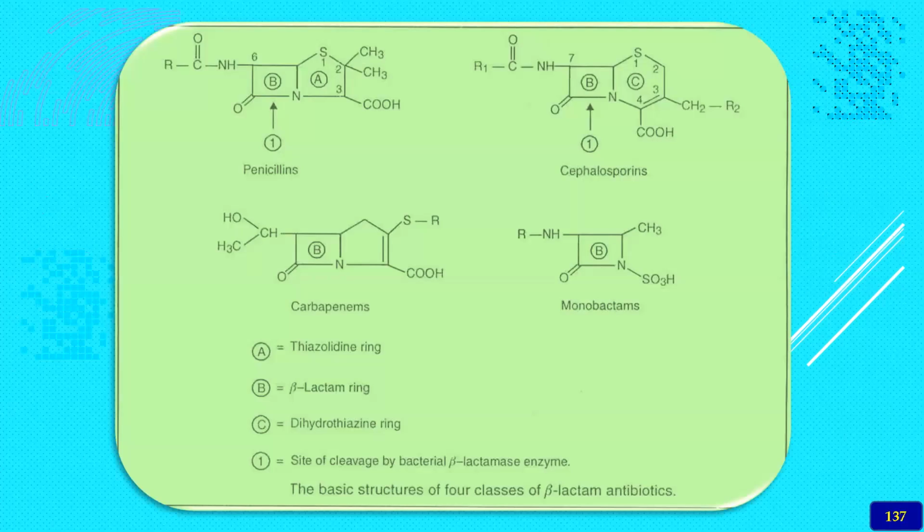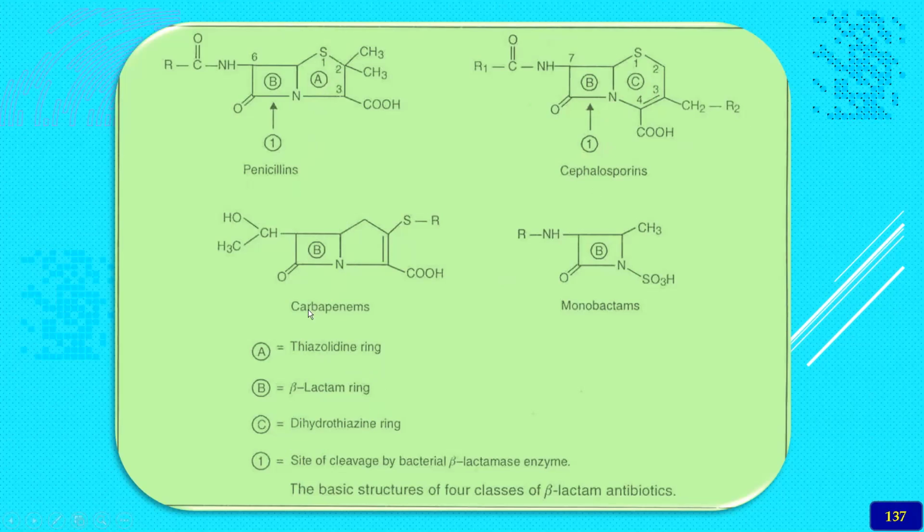So here you can see the different types of the penicillin. So the difference between them is, here the penicillin does have the beta-lactam ring. This is the beta-lactam ring. Of course, the cephalosporins also have the beta-lactam ring, whereas the cephalosporins have the dihydrothiazine ring. Here, this is the dihydrothiazine ring, whereas the penicillins have a different thiazolidine ring. This is the thiazolidine ring. This is the dihydrothiazine ring.